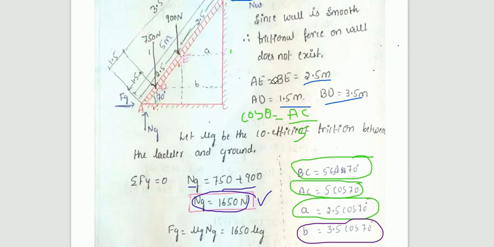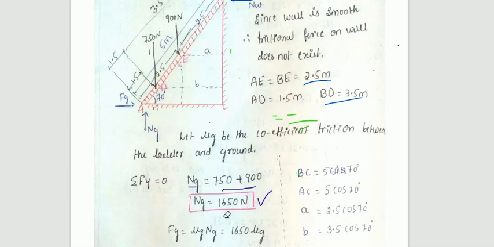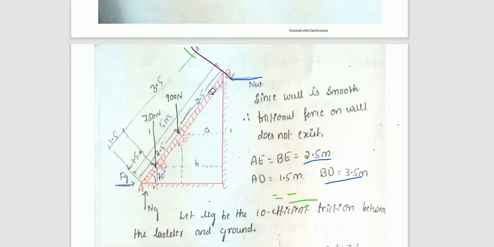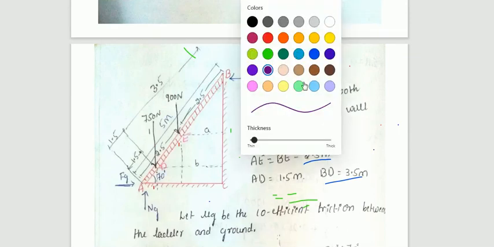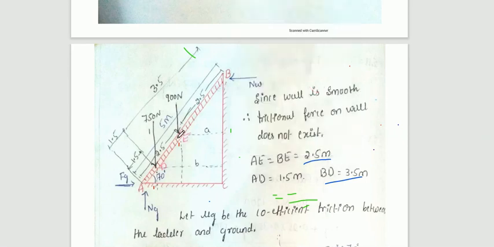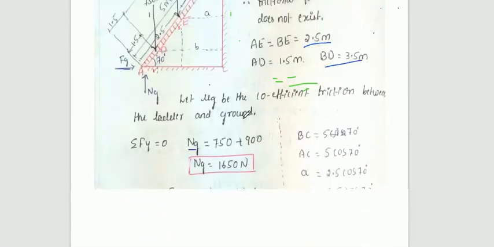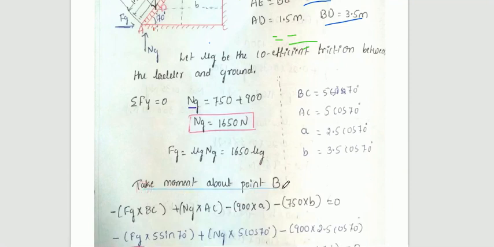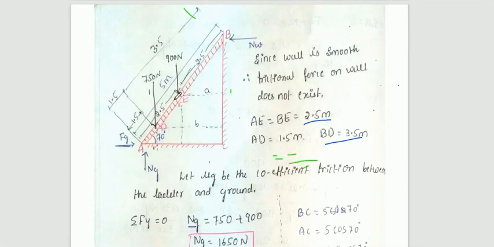Now the thing is taking the moment at point B. So you just take the moment at point B. Point B is here. So moment due to point B you need to consider here. Just observe here, what is the moment? 900 is a force, point B is here. What you need to do? Take the moment about point B. So that is 900 into perpendicular distance A, anti-clockwise negative, 750 into perpendicular distance B, anti-clockwise negative. That is force into perpendicular distance A, perpendicular distance B.